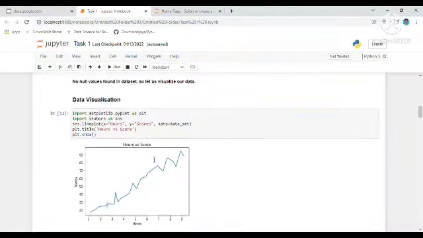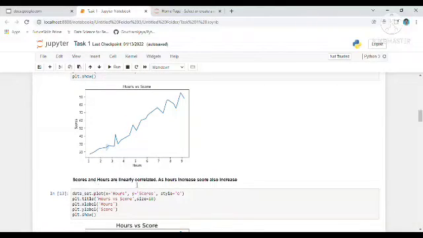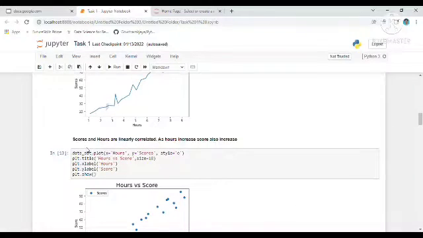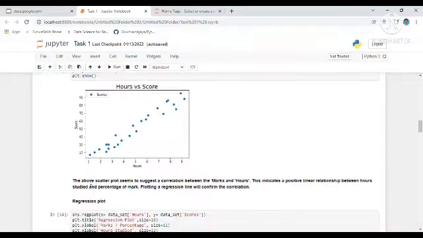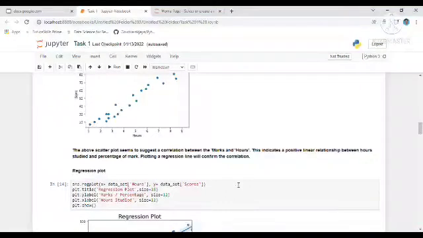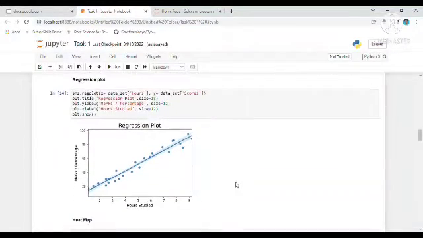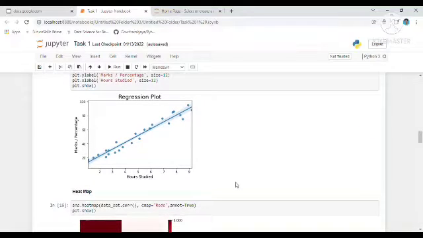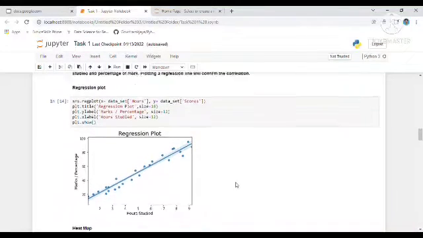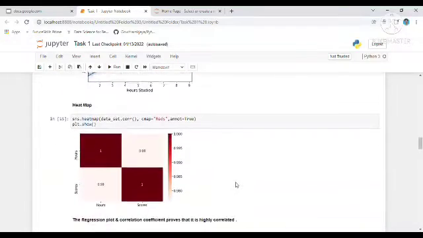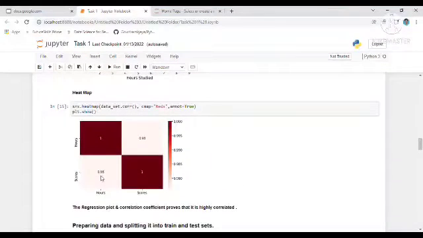For data visualization, we are importing matplotlib and seaborn. First we are plotting the line plot of scores and hours, and we can see that it is linearly correlated. Then we are plotting the scatter plot, which indicates that there is a positive correlation between the scores and the hours. Then we are plotting the regression plot. After that, we check the heat map, where we can see that hours and scores are highly positively correlated.